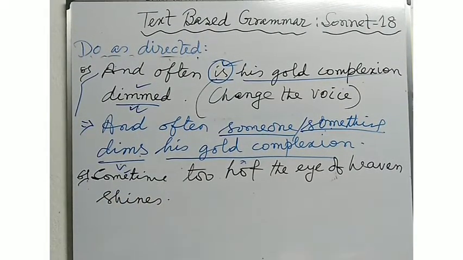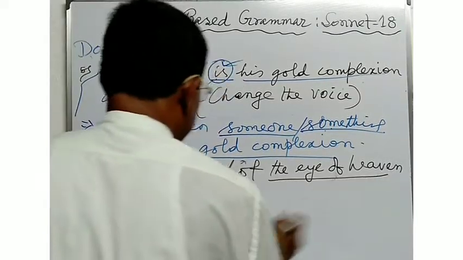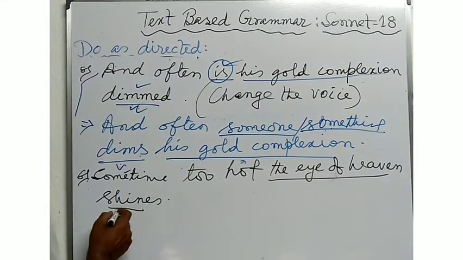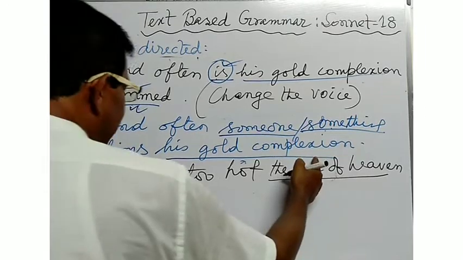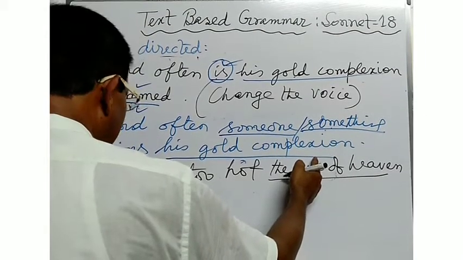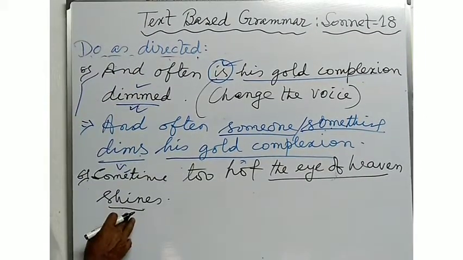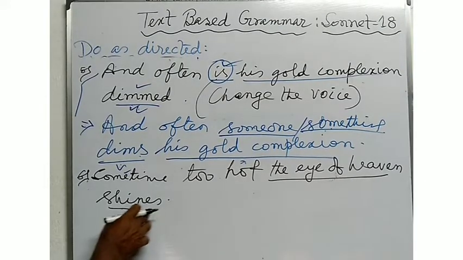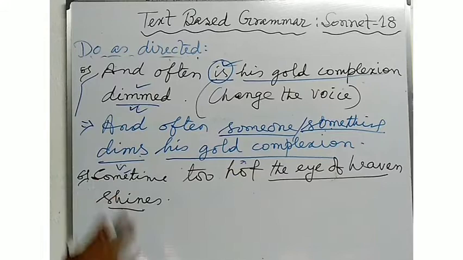Sometime too hot the eye of heaven shines. The eye of heaven, this is the subject. So this is the verb with S or ES. The subject is there in the third person singular number, so the verb is used here with S or ES in the present indefinite tense. Sometime too hot, the eye of heaven shines.